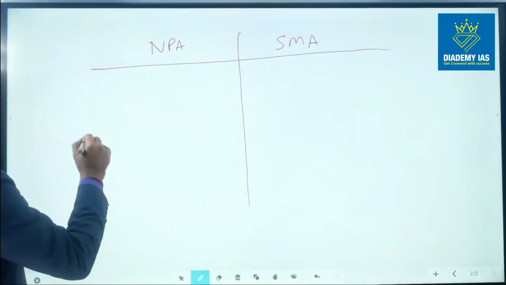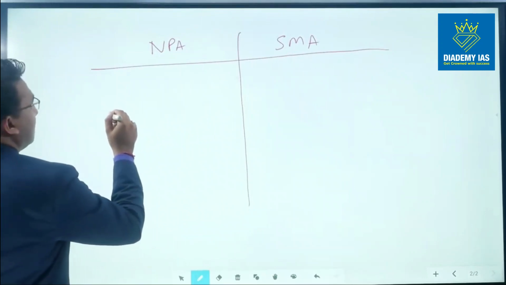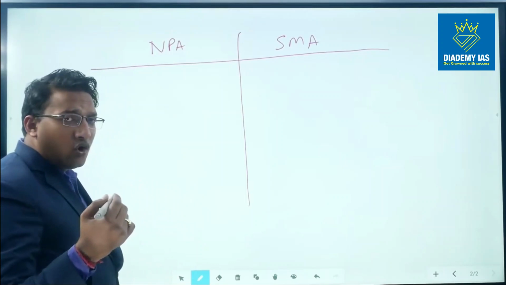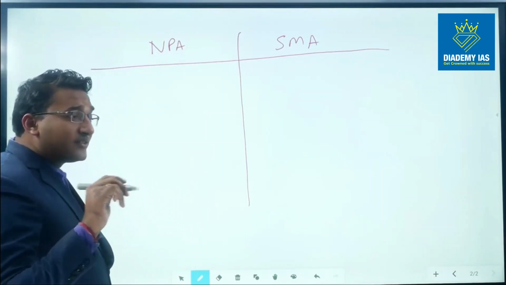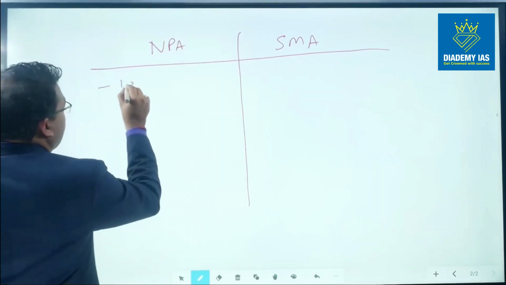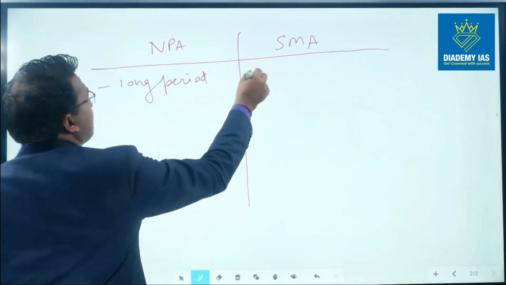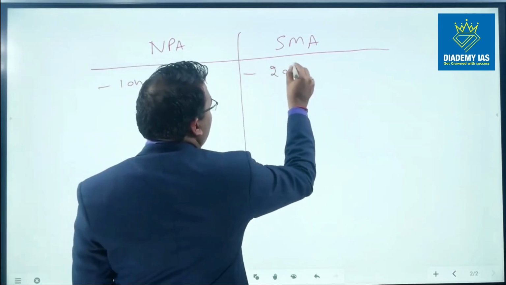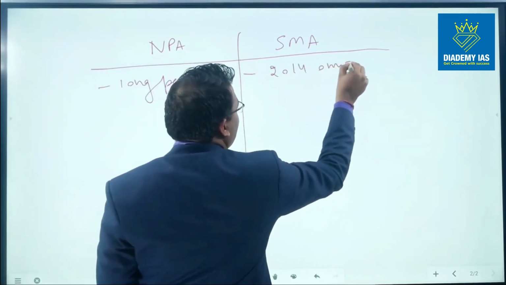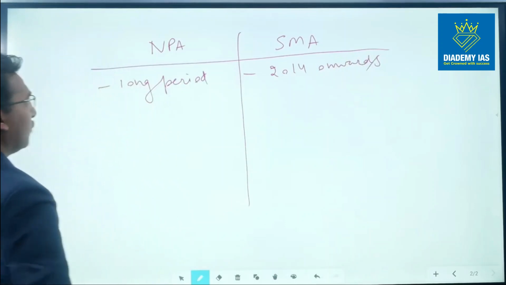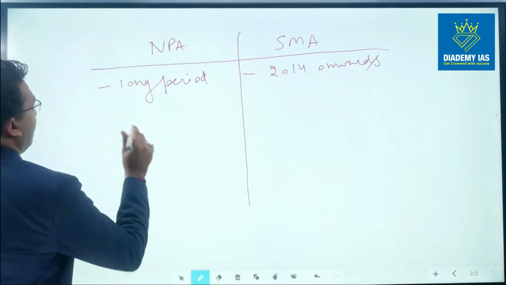So NPA, or non-performing asset, has been accepted as a norm, or it is a term which has been there for a long period of time. And the origin of the SMA is from 2014 onwards only, right? So the origin of the term NPA is from a long time ago, and the origin of SMA is 2014 onwards.